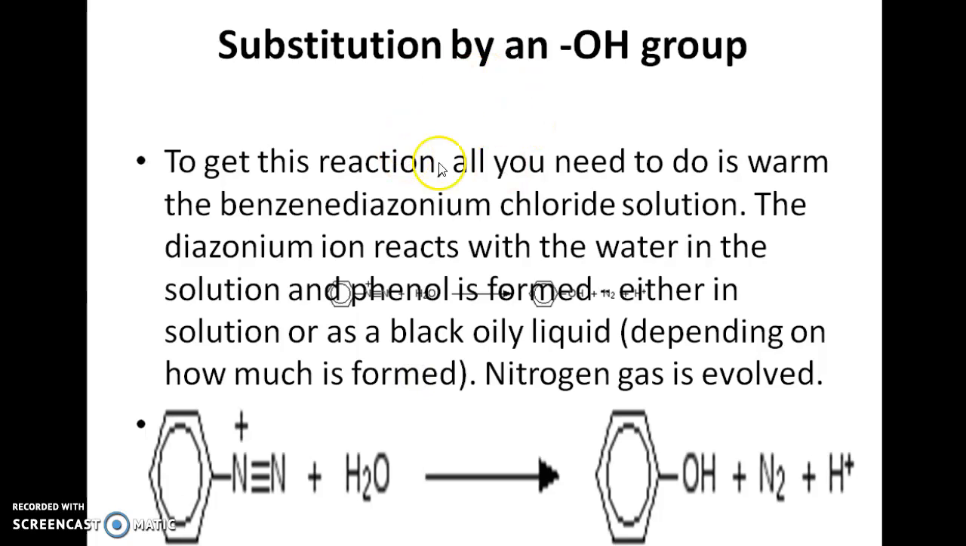Another important reaction is the substitution by an OH group. In this reaction, the benzene diazonium chloride or benzene diazonium ion reacts with water and phenol is formed, either in solution or as a black oily liquid, depending upon how much compound is formed. Nitrogen gas is evolved. This is a hydrolysis reaction, and nitrogen is also evolved.